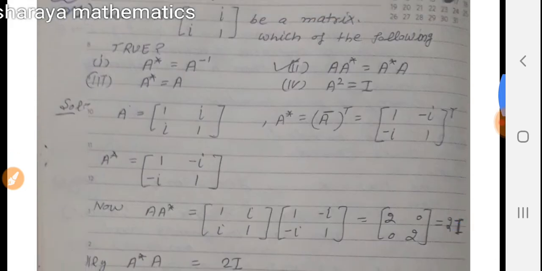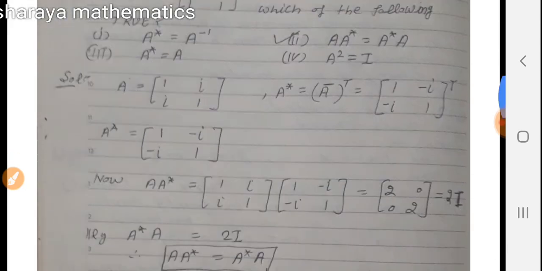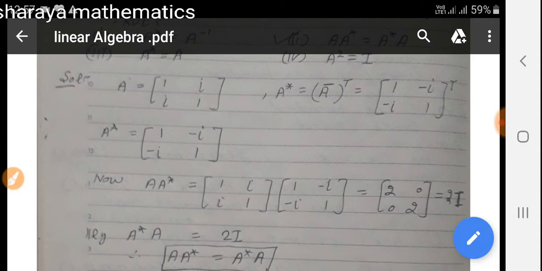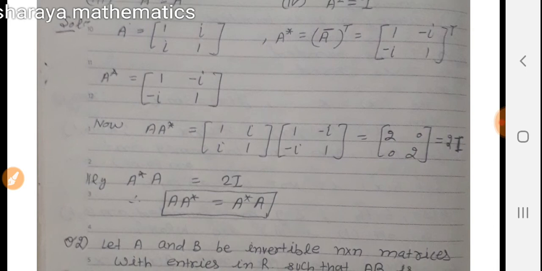Okay, next we will see what is the product A A star. Here the A matrix times A star, when we multiply these matrices, the resultant is the matrix [2, 0; 0, 2], that is equal to 2 times the identity matrix.